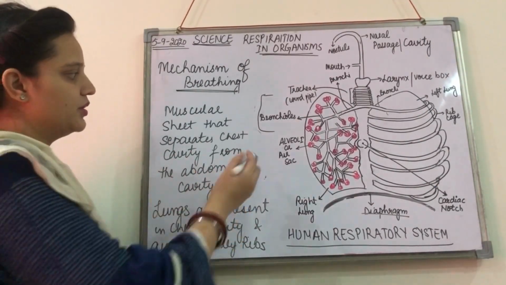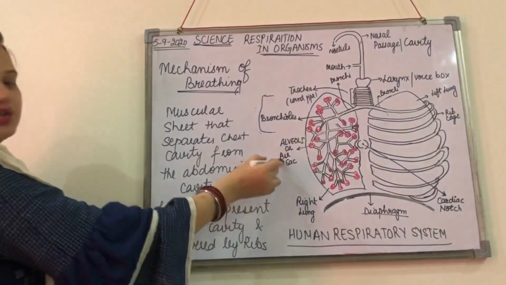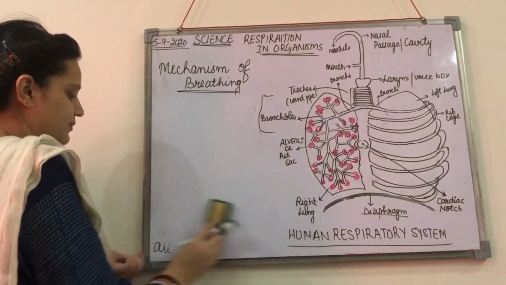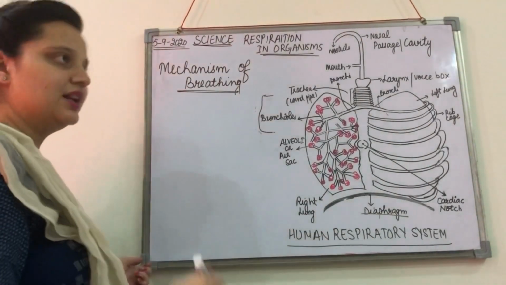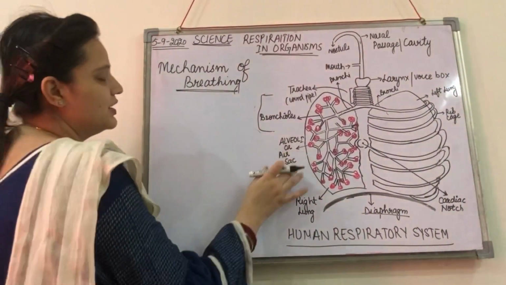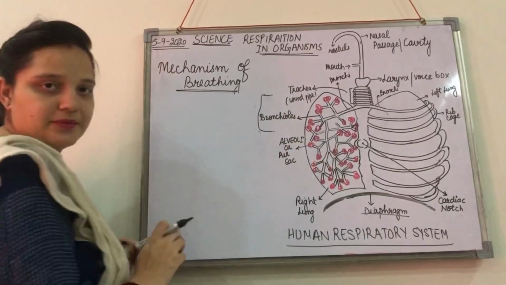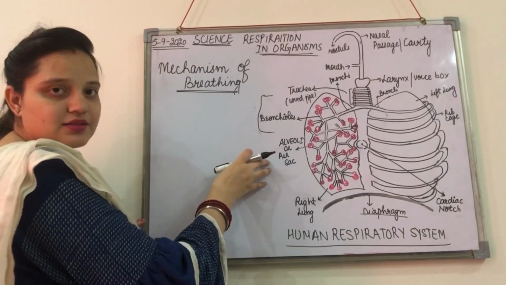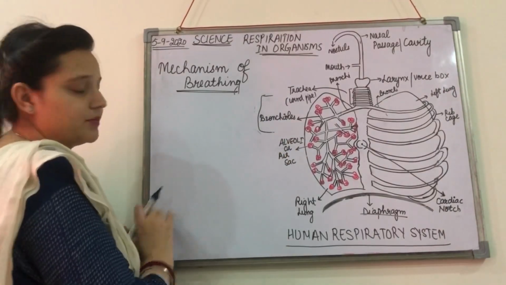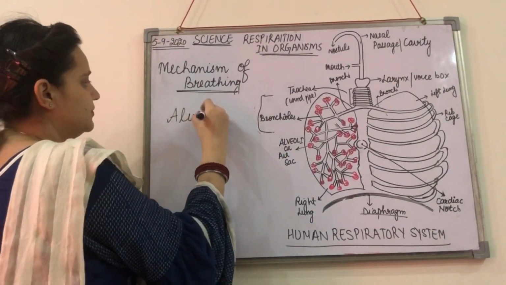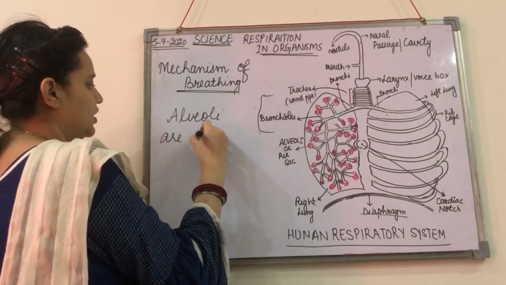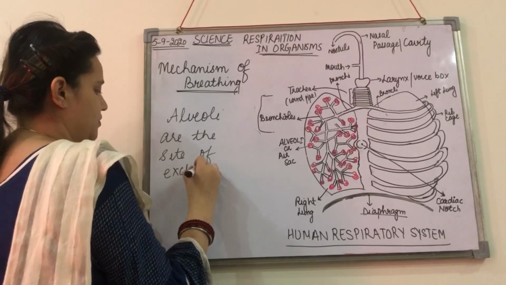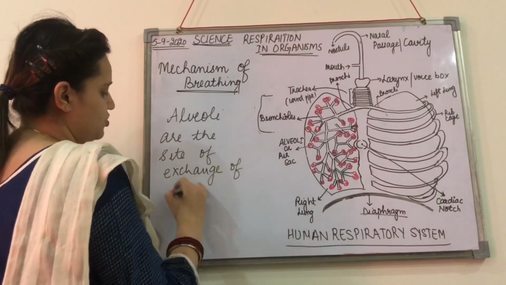Now coming to the next, a very important thing, alveoli. What are alveoli? In singular we call them alveolus. These are the air sacs that you can see. Each bronchiole ends at the air sacs, which we call alveoli. Alveoli are the site of exchange of gases.